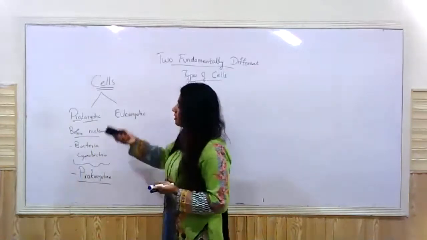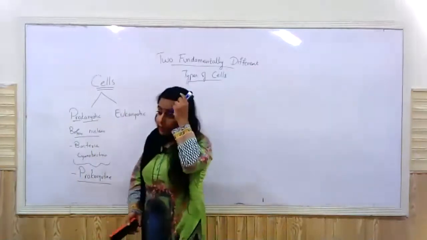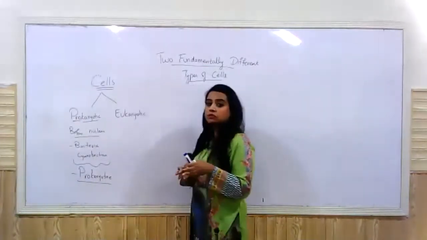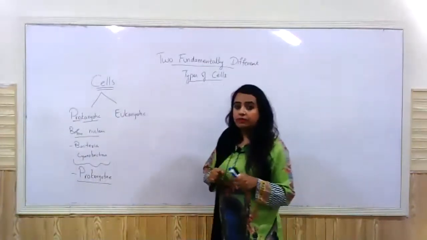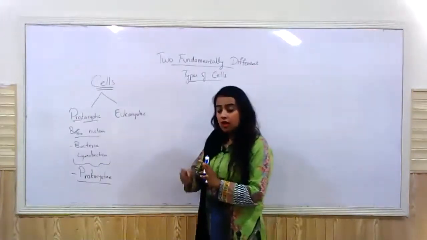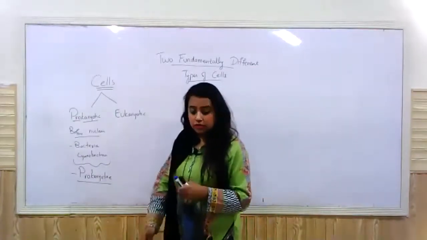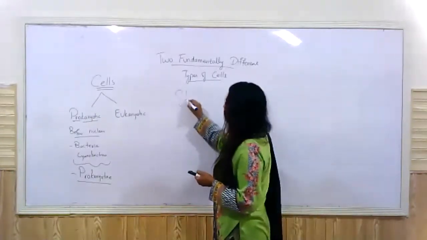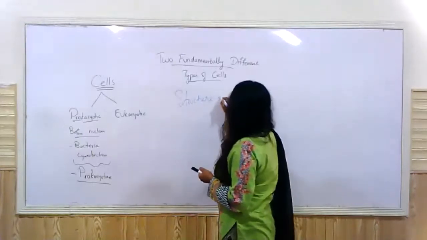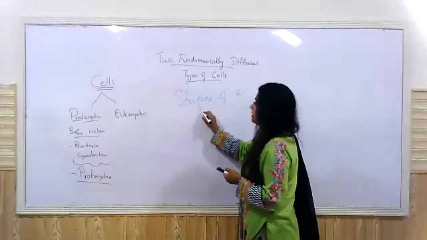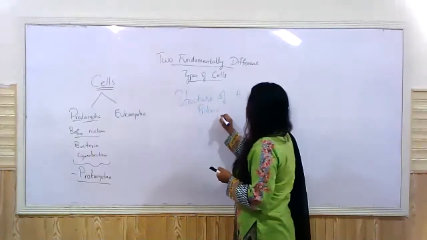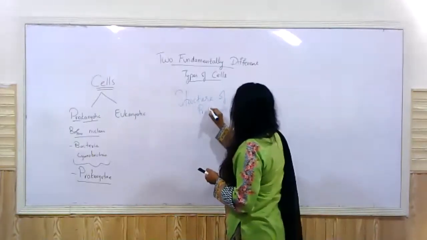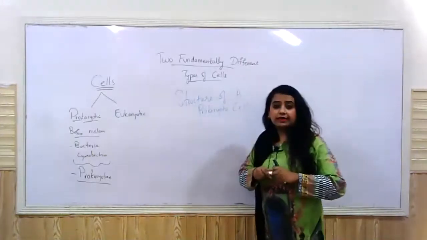So today we'll be studying a prokaryotic cell in detail. Keep in your mind the cell of bacteria that you studied in the chapter microorganisms and biotechnology in O3, right? We'll be studying the same cell, but in a bit more detail this time. So, the structure of a prokaryotic cell. And then at the end, we'll be doing the differences, right? For now, the structure. What does a prokaryotic cell look like?